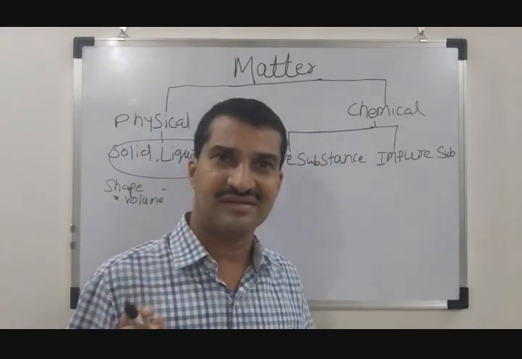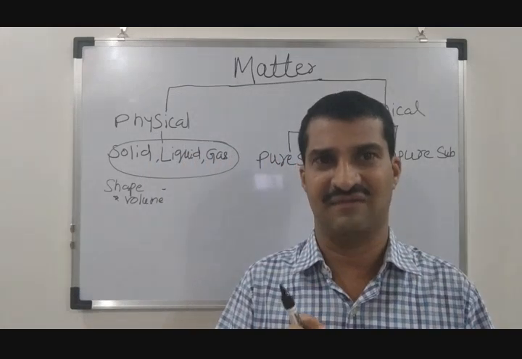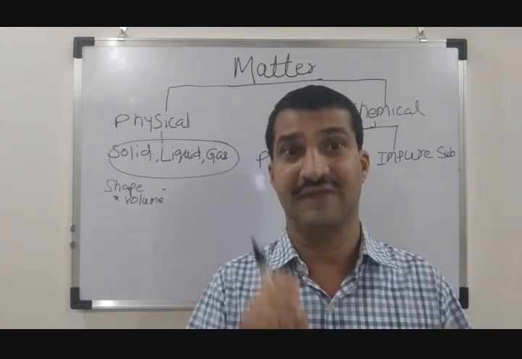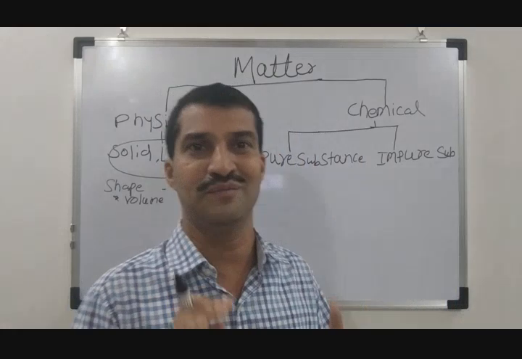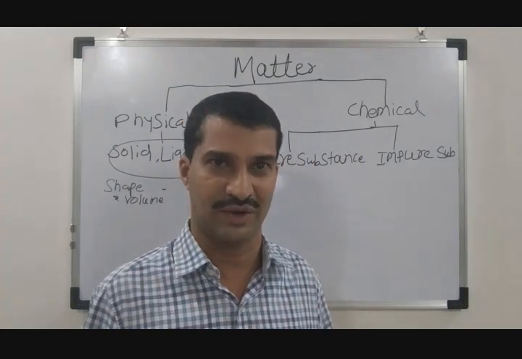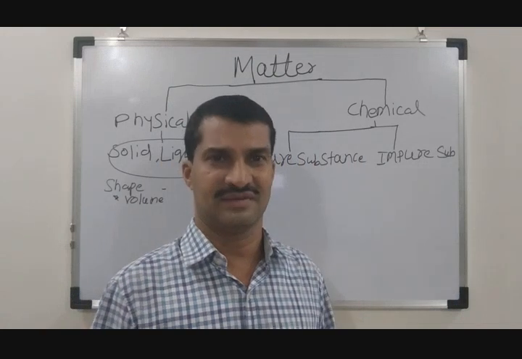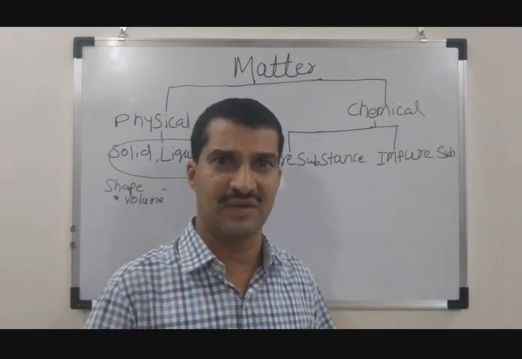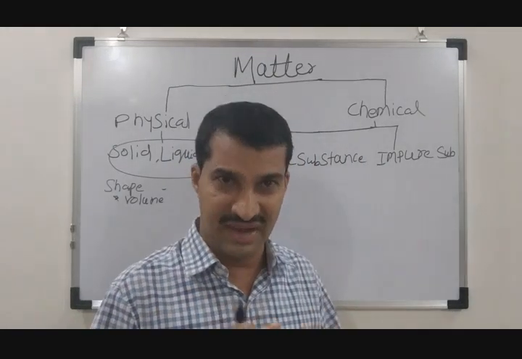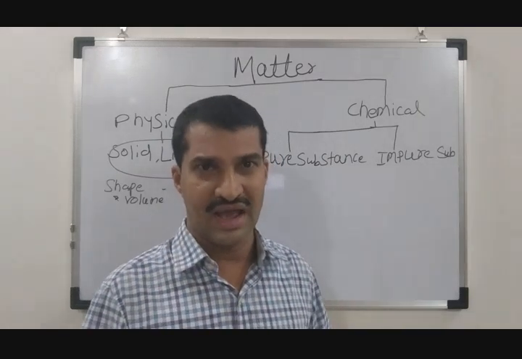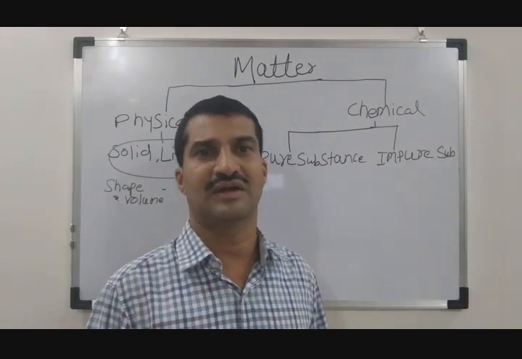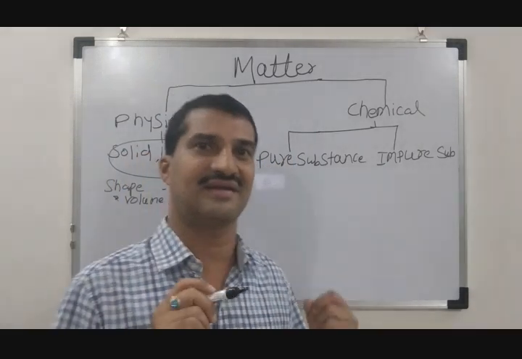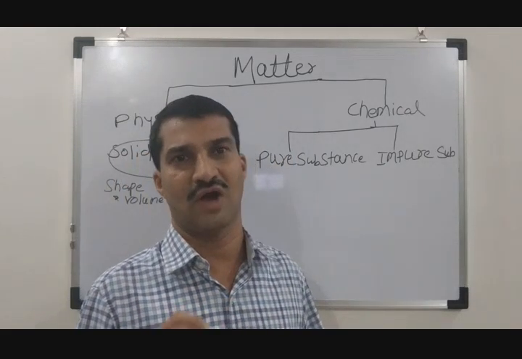So what about gas? The gas does not have a definite shape and it does not have a definite volume. I'm telling definite volume, not volume. Gas has some volume, but it does not have any definite volume. Because same example I will take, let us take some gas and pour it in a container, let's say in a bottle or any other container. The gas will be uniformly distributed throughout the container. That means it takes the shape of the bottle as well as it is distributed throughout the bottle. That means it occupies the whole volume of the bottle or the container. That does mean gas does not have any particular shape or volume of its own.